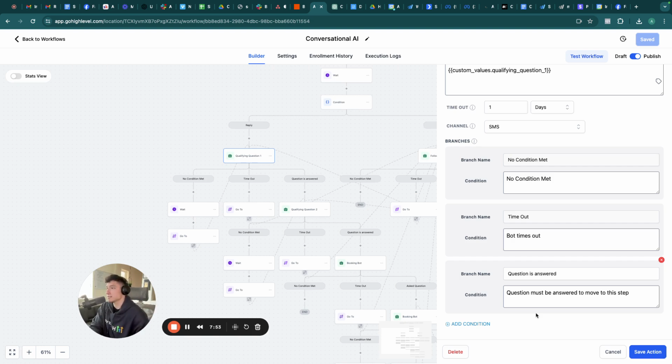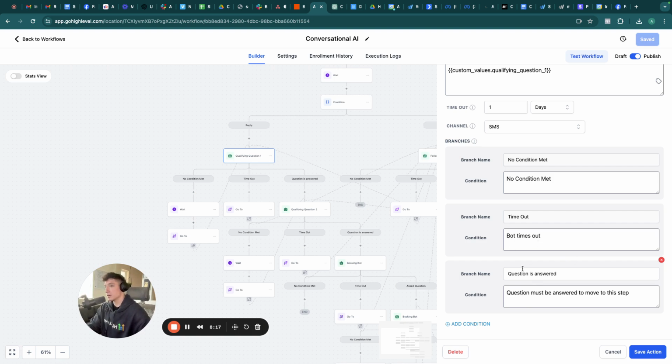So it doesn't necessarily have to be an exact match. For example, this is just customer replied or customer didn't reply. That's not registered by AI. That's just the system being able to tell if the customer actually sent a message or not. Here, you can have very specific details about what the person is saying, or if they are interested, or if they're expressing disinterest, or if they say that you have the wrong number, whatever it might be. It can recognize that, and it can follow those paths.